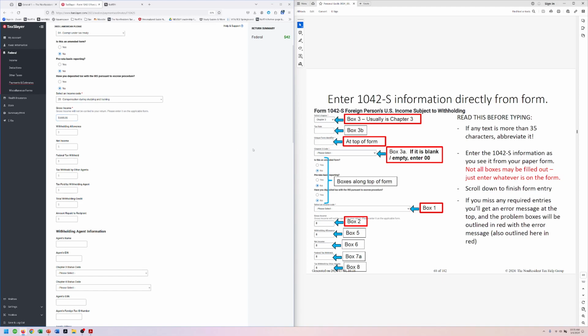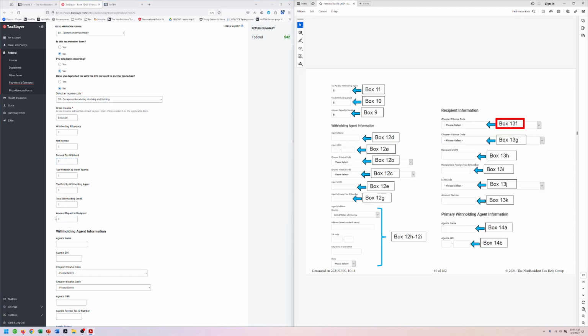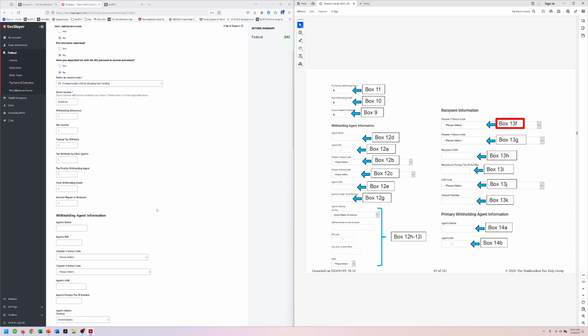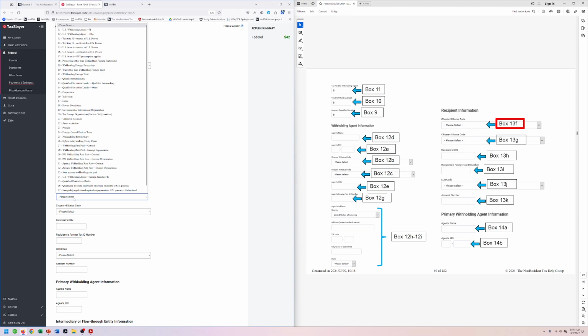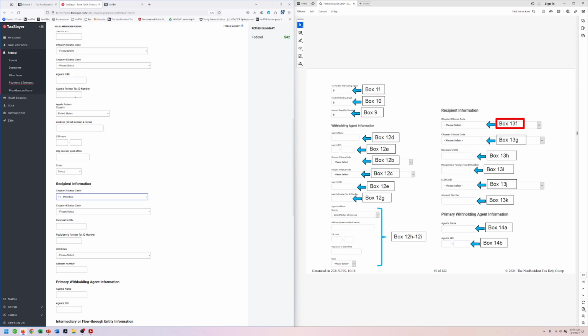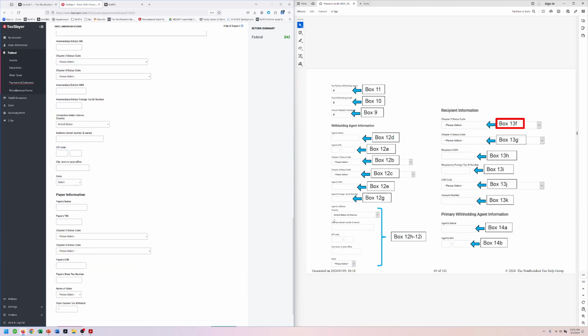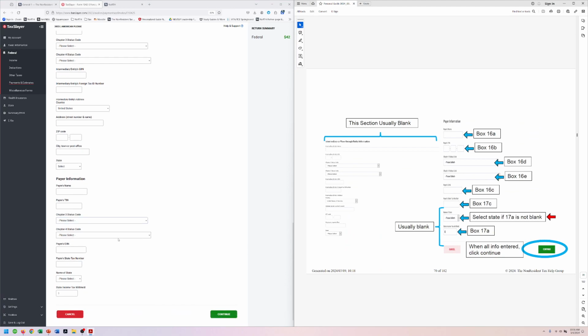All right, Lisa doesn't have any more information, but sometimes people will have information in box 7A for federal tax withheld. And then if you keep on going, box 10, total withholding credit. Those are some other key ones that you want to make sure you fill out. The other one that's required that we're going to enter here is her box 13F on her 1042S form, which says it's 16. So Lisa is an individual. That's basically what that box is saying. She doesn't have anything else here, and we're going to just continue.